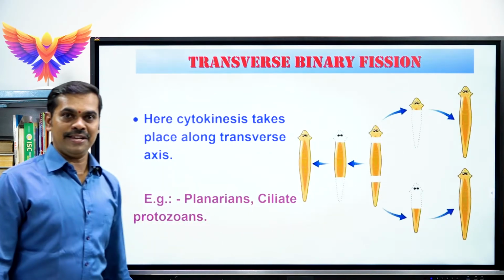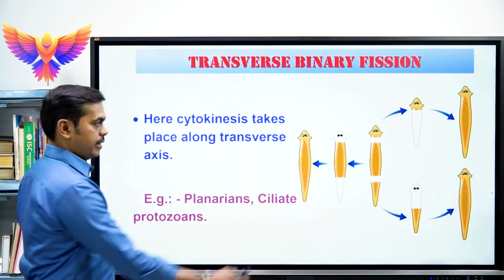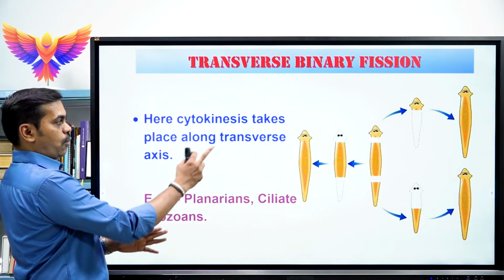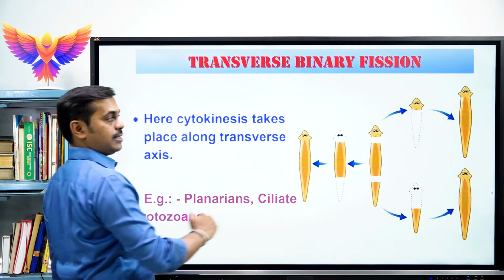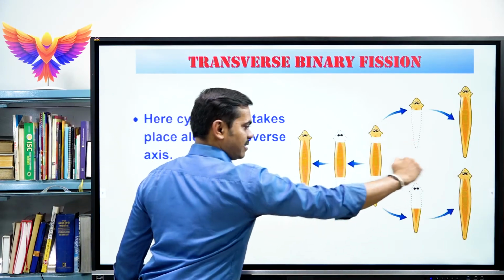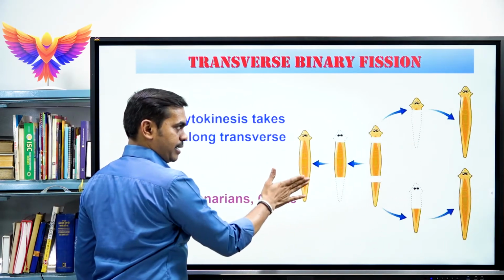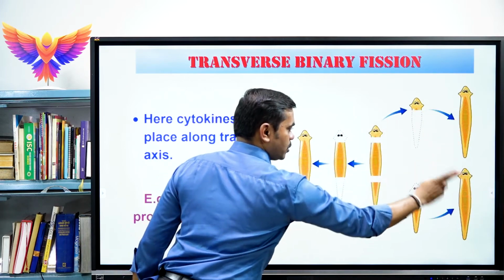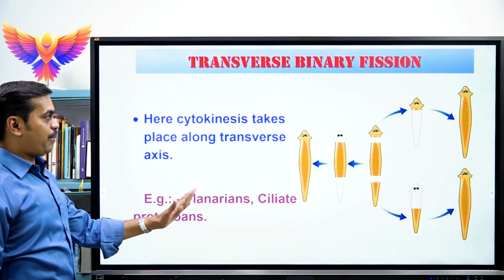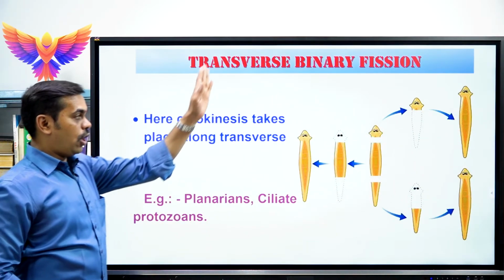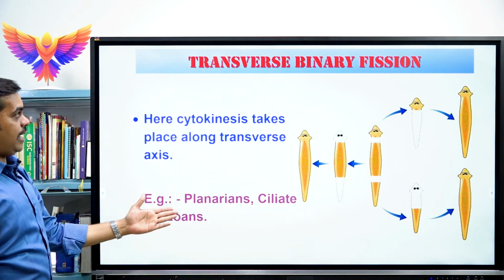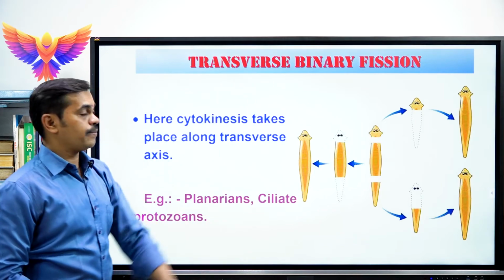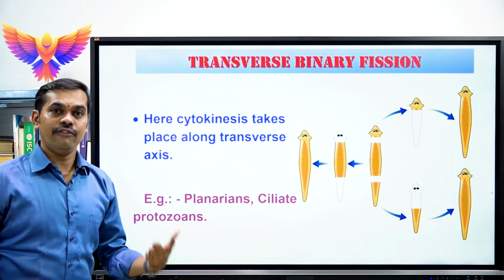Now look at that image. That is the planaria. This is the parental. So here what happens? The cytokinesis takes place along the transverse axis. This parental cell divides and produces two daughter cells. Here the binary fission occurs along the transverse axis, like this. This kind of binary fission is said to be transverse binary fission.